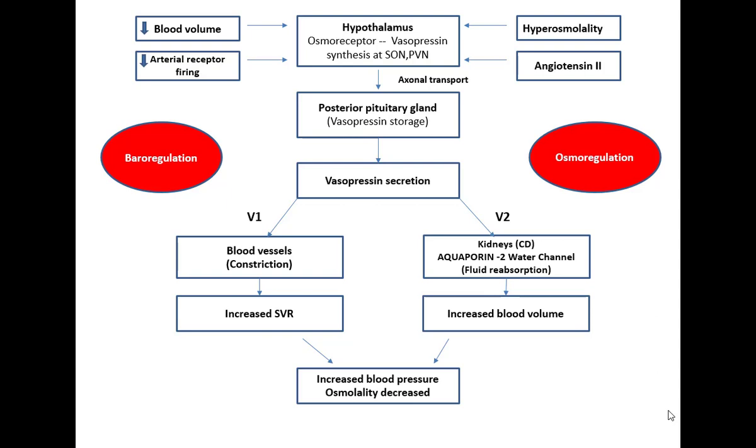On the other side, if there is hyperosmolality, and angiotensin II also activates these osmoreceptors, there is vasopressin secretion, and it acts on the collecting duct of the kidney through the V2 receptors and incorporates aquaporin 2 channels at the apical membrane. Because of that there is passive reabsorption of water, and so there is increased blood volume. So this baroregulation and osmoregulation mechanism increases the blood pressure as well as decreases the osmolality.